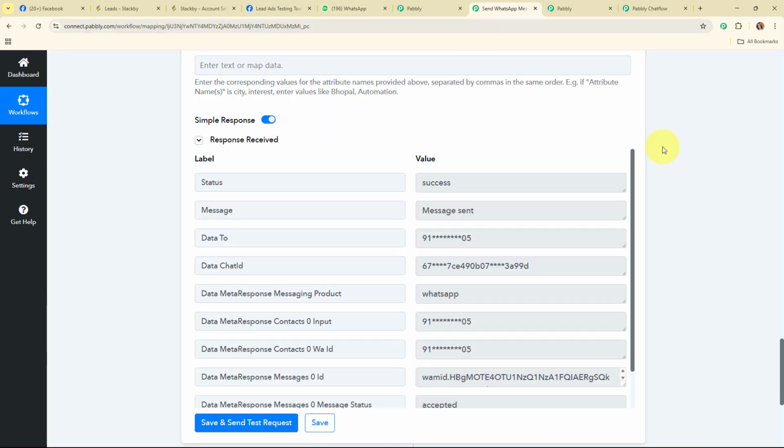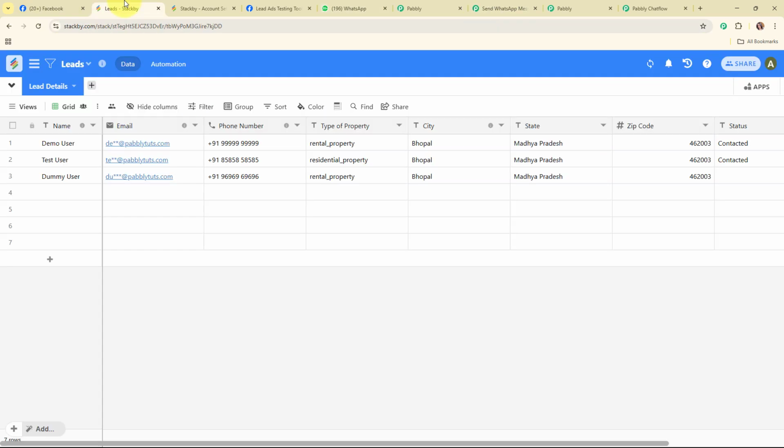So now after sending the WhatsApp message, I want to update my lead status over here under the status field in my Stackby account.